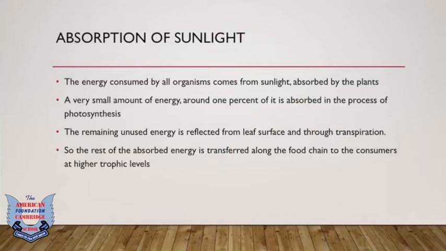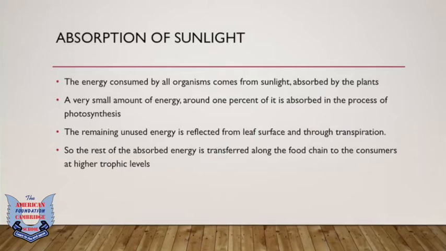Now the remaining unused energy is reflected from the leaf surface and through transpiration. Now transpiration is a process through which a plant gives off water. The excess water is excreted out of the plant. So I've told you guys a lot of times that if you look at the surface of the leaf around really early morning, you will see there are droplets of water on the surface of the leaf. That's usually what we call dew, and that's because of the process of transpiration which has occurred throughout the night.